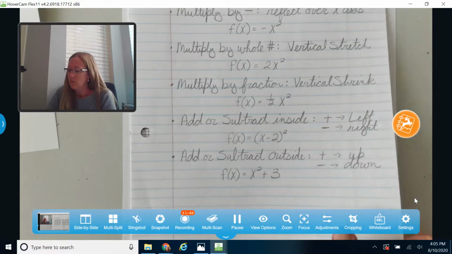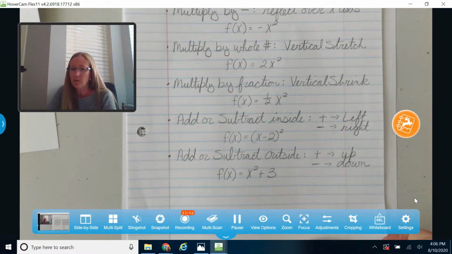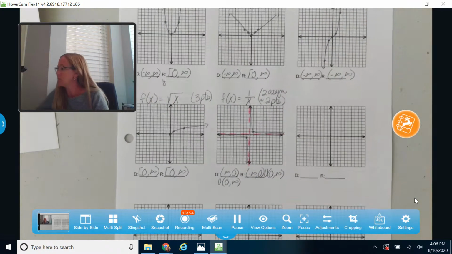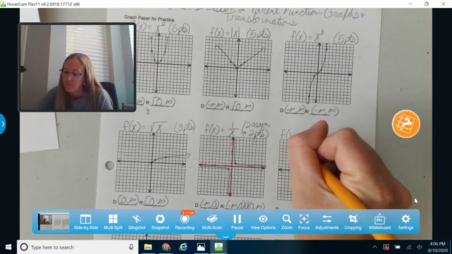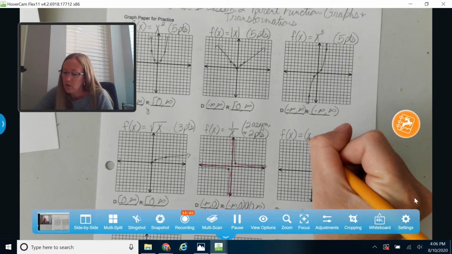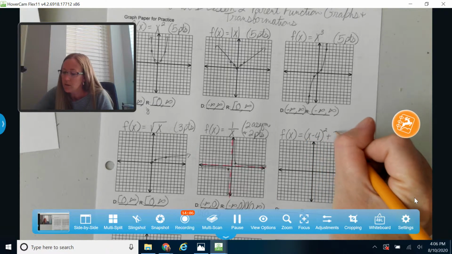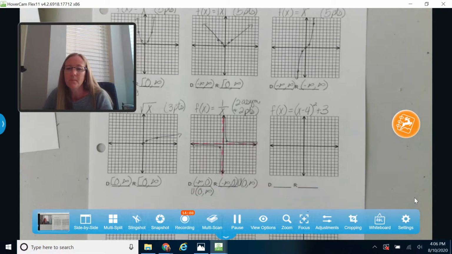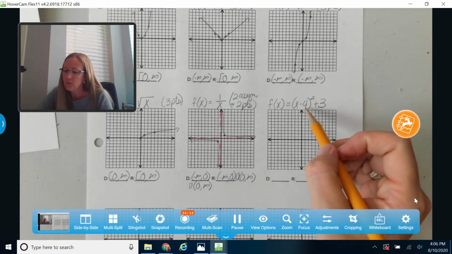Okay, so I'm just going to look at 2 examples of parent function graphs that have transformations with them. So back over here to my graph paper. Let's take a look at that quadratic, and let's take a look at x minus 4 squared plus 3. Okay, this one's a quadratic, so I want to draw 5 points.